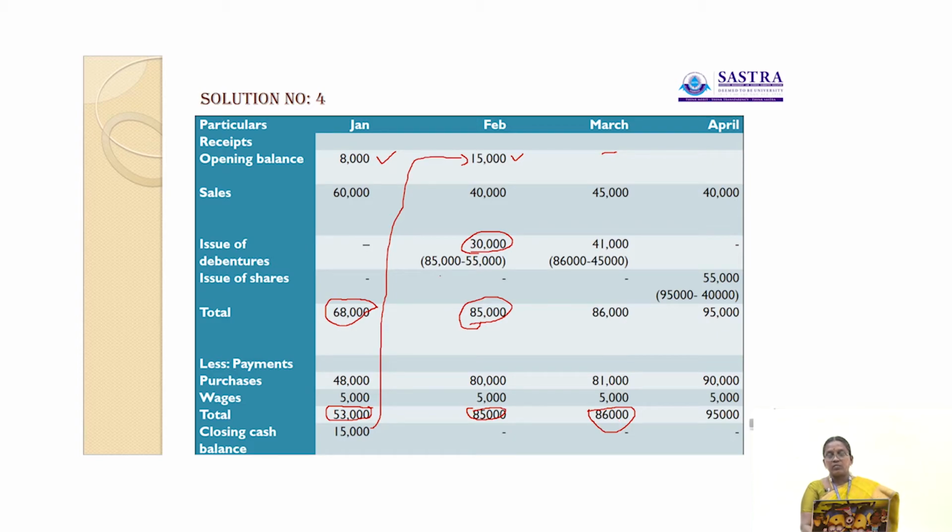Here also there is a deficit, so we can apply the issue of debentures. The second option is applicable here. If the deficit is more than 10,000 and less than 40,000, we have to apply the issue of debentures. 86,000 minus 45,000, 41,000 debentures are issued here. So here there is also no closing balance.